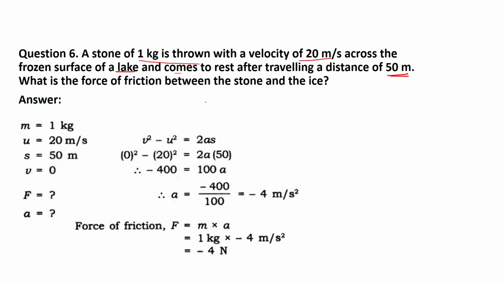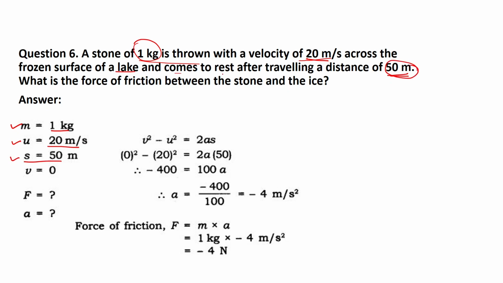Let's see what the physical quantities given are. The mass of the stone is given as 1 kg. I will write m is equal to 1 kg. The initial velocity of the stone is 20 meter per second, so I will write here u is equal to 20 meter per second. Next, it strikes the frozen surface of the lake and comes to rest after traveling a distance of 50 meter. Here the distance will be 50 meter.